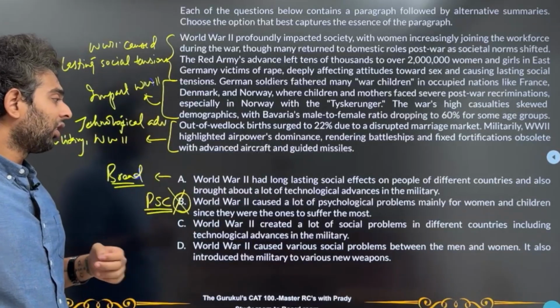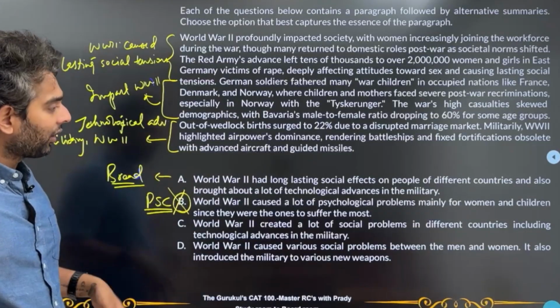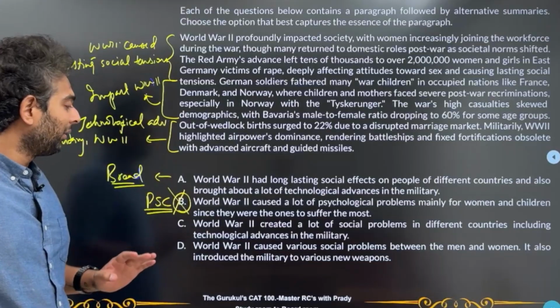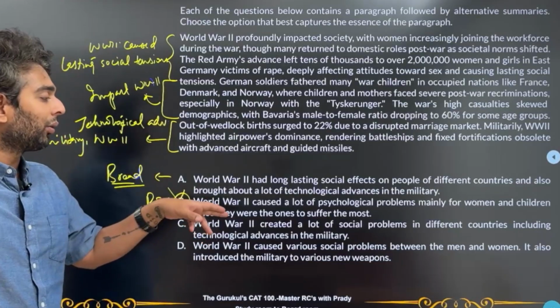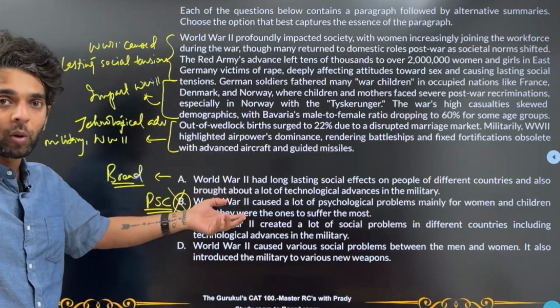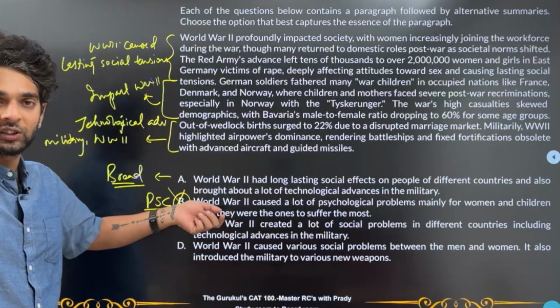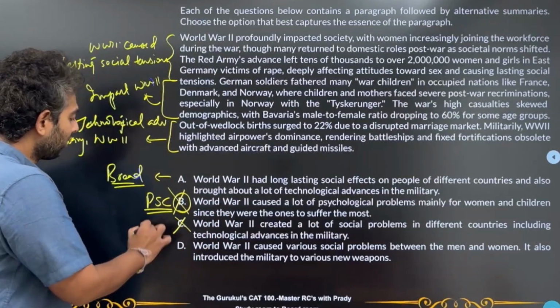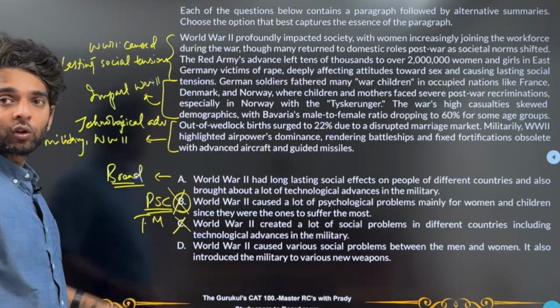C. World War II created a lot of social problems in different countries, fair enough, including technological advancements in the military. Now see, the technological advances in the military are not a social problem, right? So the kind of tone that this option has taken is definitely wrong. So I'm going to take this out for tone mismatch.